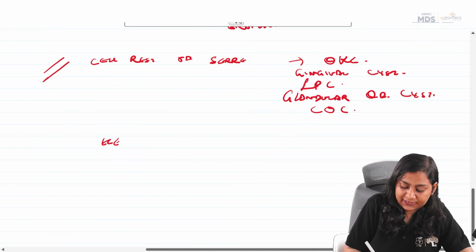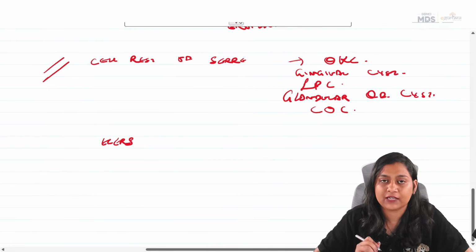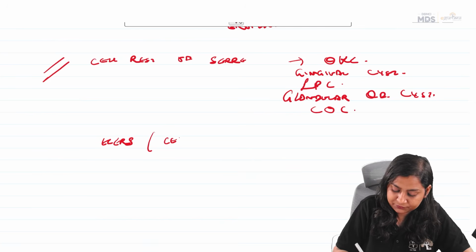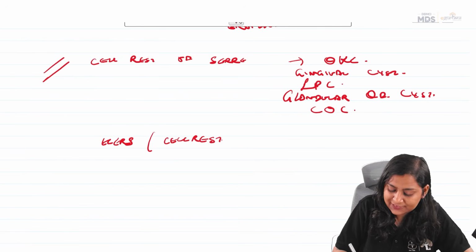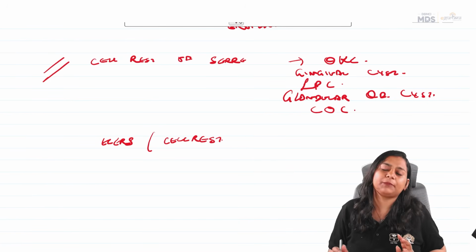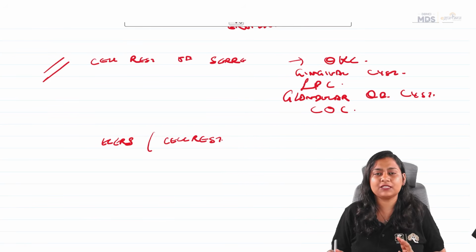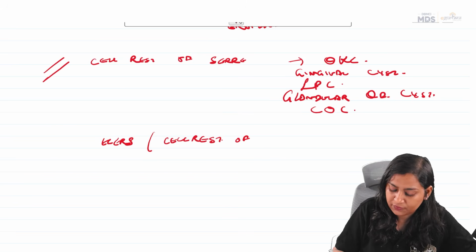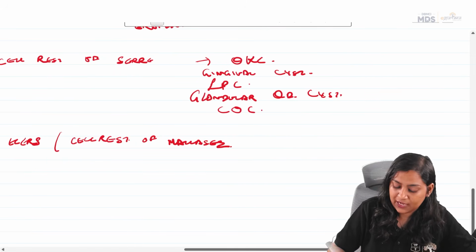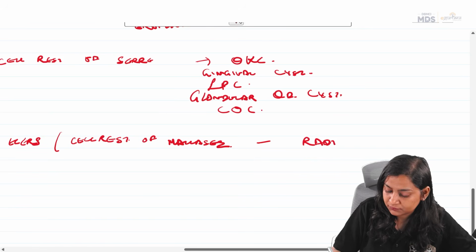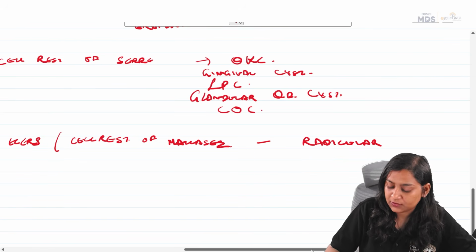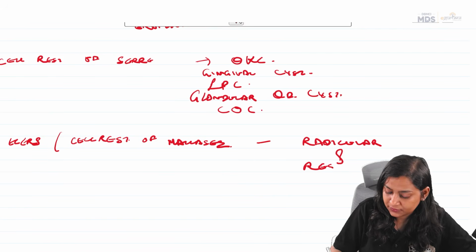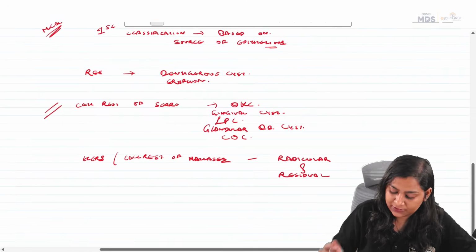The third category is HERS, the cell rests of Malassez. In this category we generally have the inflammatory cysts, that is, the radicular cyst and the residual cyst. So this classification is very important.